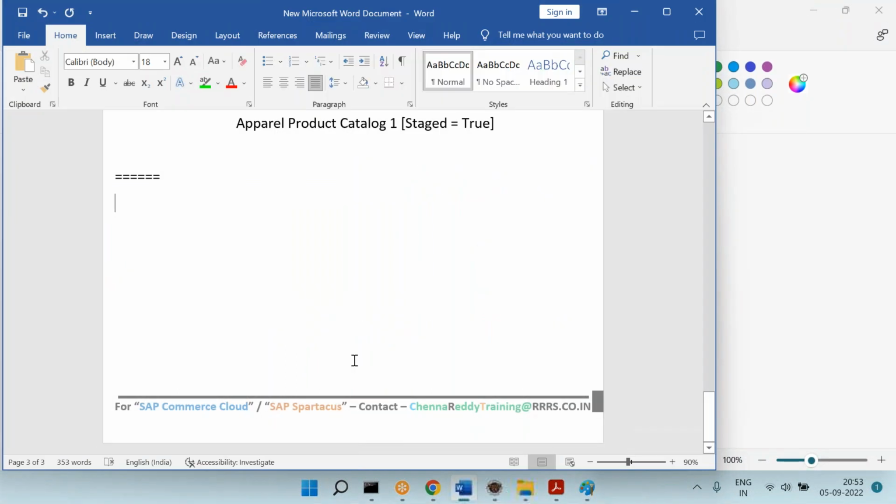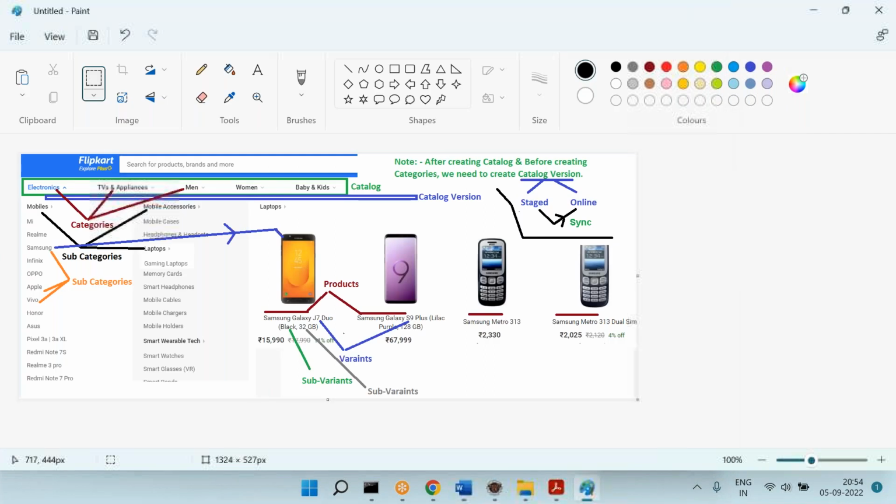Okay, all right. If the requirement is clear, now let's see the product catalog creation, the complete flow. If you look at this diagram, this is the diagram we discussed yesterday.